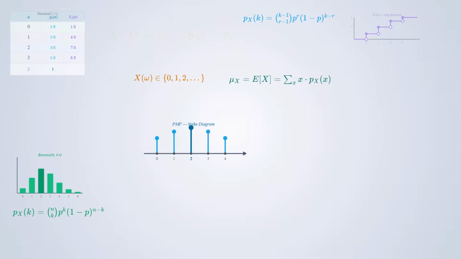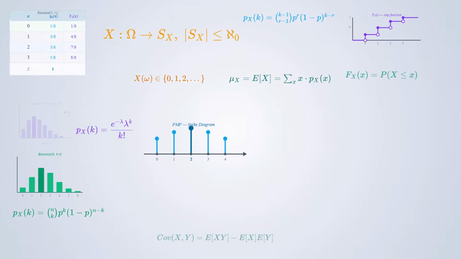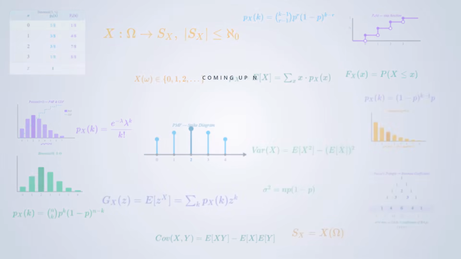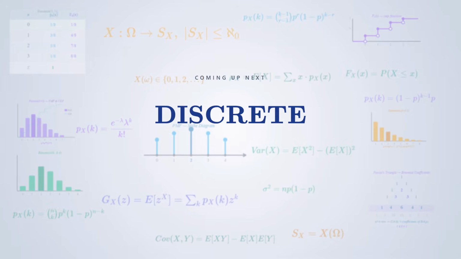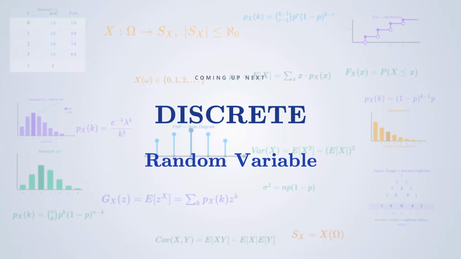And speaking of the next one, in our upcoming video, we take everything you've learned here and go deeper. We're talking about discrete random variables, the real mathematical machinery behind the patterns you've already started to see. See you there.